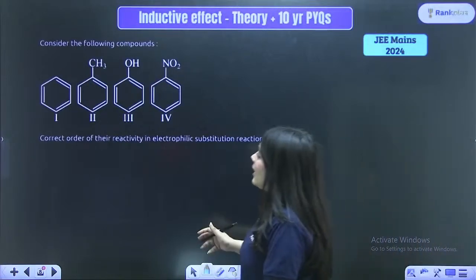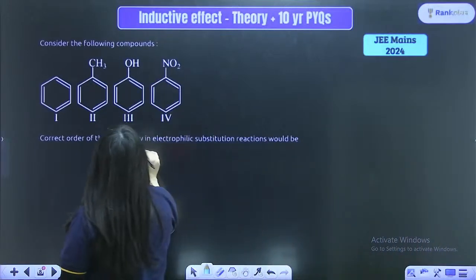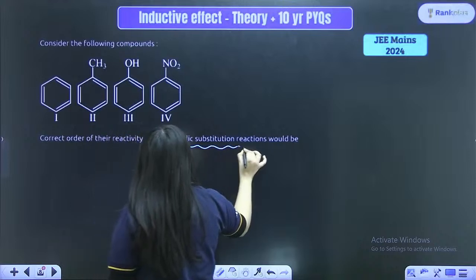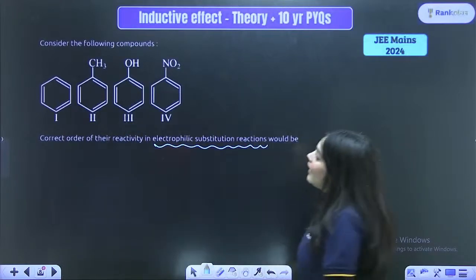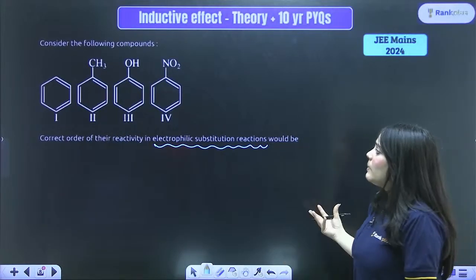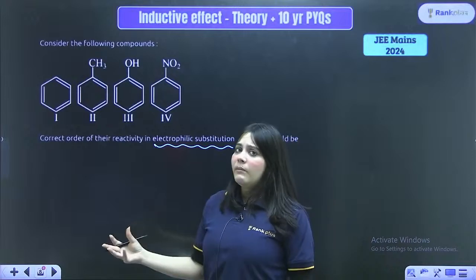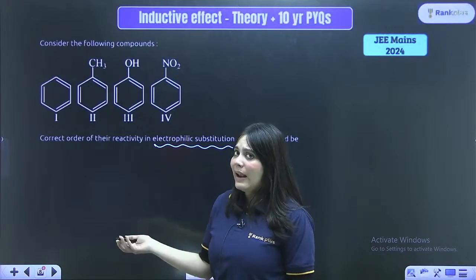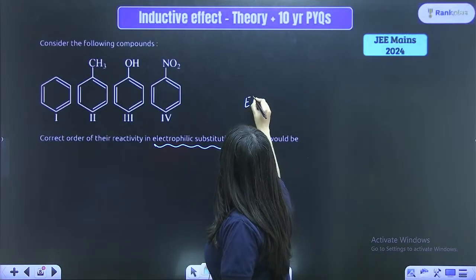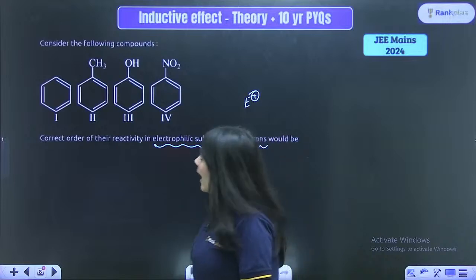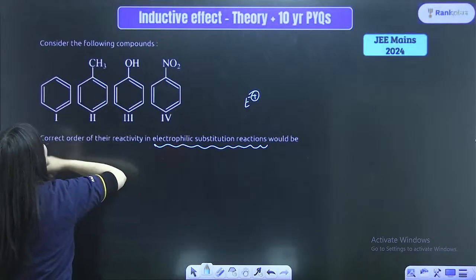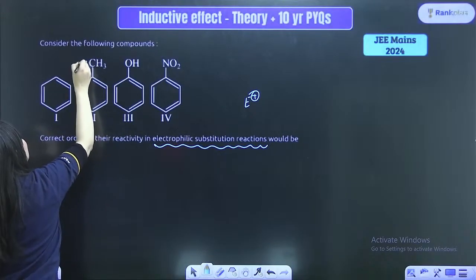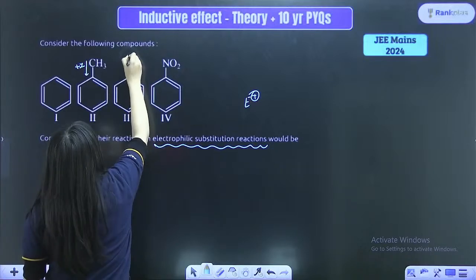Once again, there is another question of the correct order of the reactivity in the electrophilic substitution reactions. I hope you will be able to do it. This is based on the similar methods that we just used right now. Right, once again, some positive charge will have to attack. Here CH3 group is there, it is showing plus I effect. Here OH group is there.